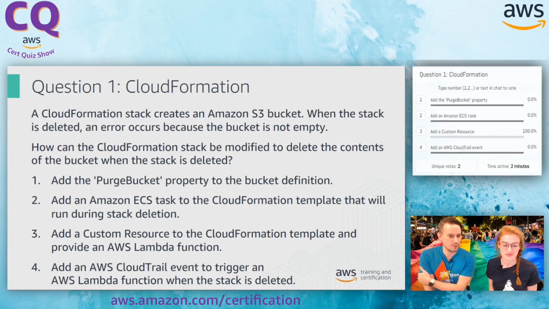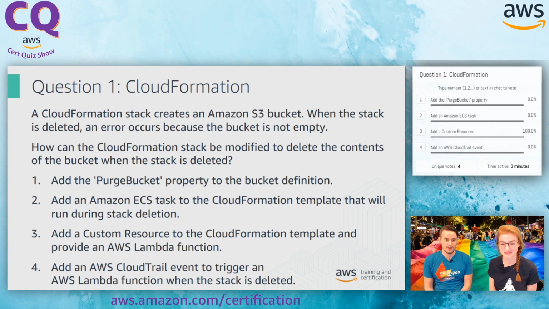However, in the first place, I'm not entirely sure that I can use ECS tasks in my CloudFormation template. And the other thing that has me a little concerned is that I might use my CloudFormation template to stand up my Amazon ECS instances. Like, I'm not sure that I can therefore use it. You might have some cross-reference issues there. So let's put a pin on that one too. Okay. I don't think we're quite there yet. And now we're going to talk about adding a custom resource to the CloudFormation template and provide an AWS Lambda function. This sounds pretty close. Good.